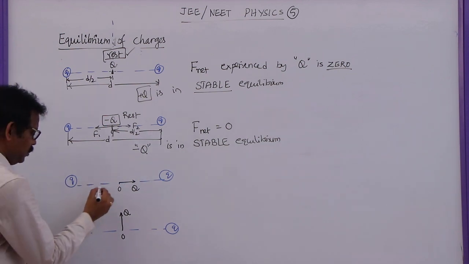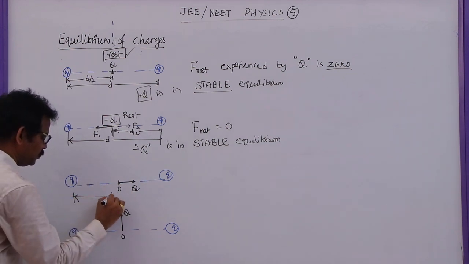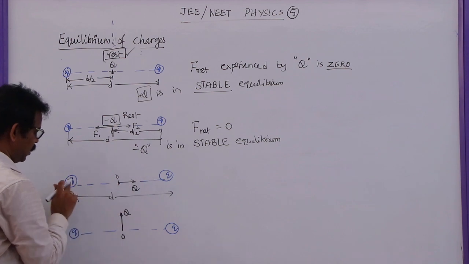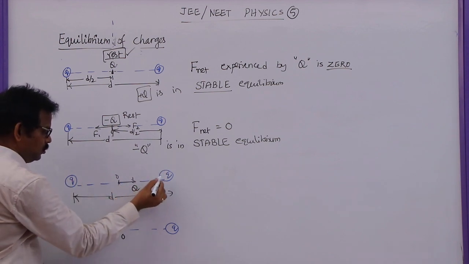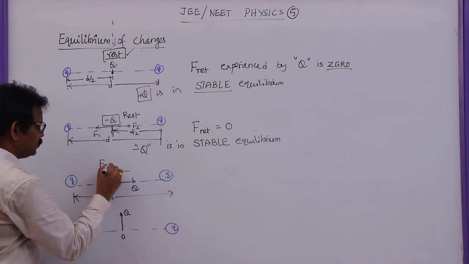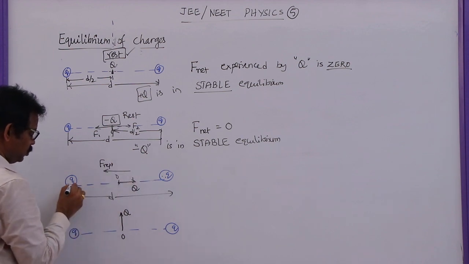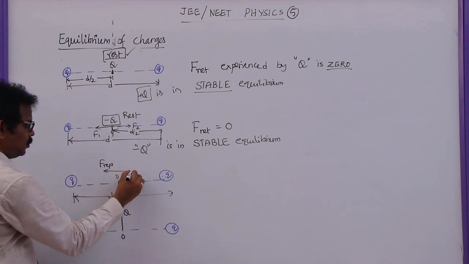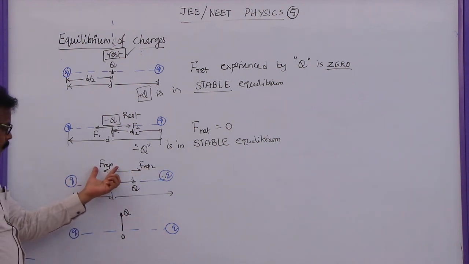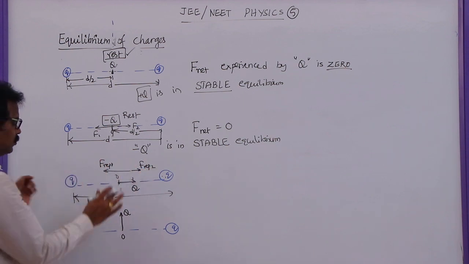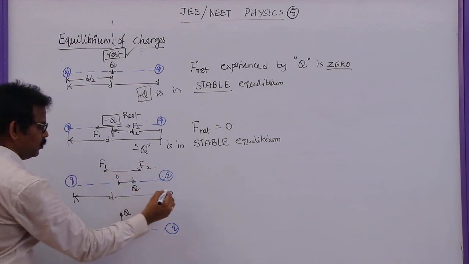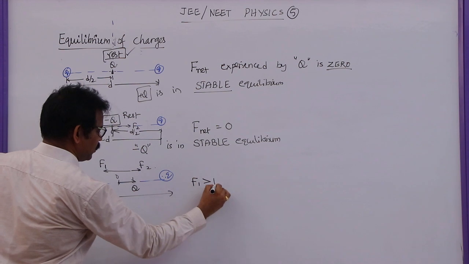Now you see this one. The distance of separation between these two is, let us say, d. The midpoint is O, but I moved this charge along this path. All are positive charges. So these two repel with a large force, that means this repulsive force 1 is big. Whereas for these two, as the distance is more, the repulsive force will be less, F repulsive 2. Here F repulsive 1 is bigger than this. So let me take this repulsive force as F1 and this as F2. So we can say F1 is greater than F2.